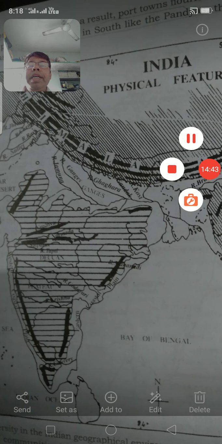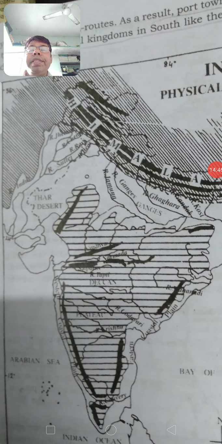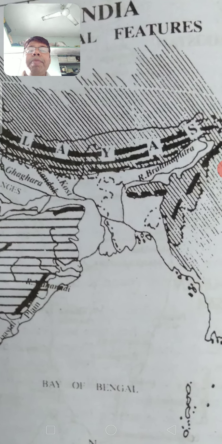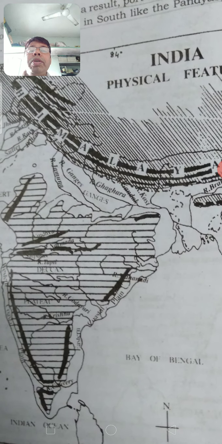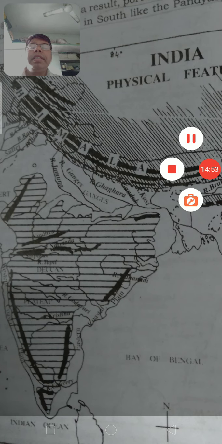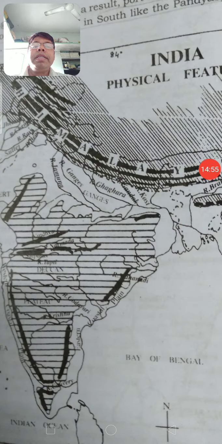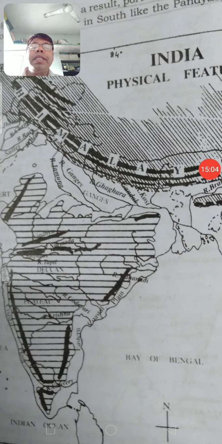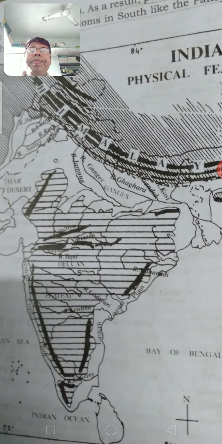Here this is the Indus River, then this is the Ganga River, then here Brahmaputra. Because of this, the Indo-Gangetic plain is very fertile. 40% of the people live there, and in olden days, many dynasties fought each other to capture that area.